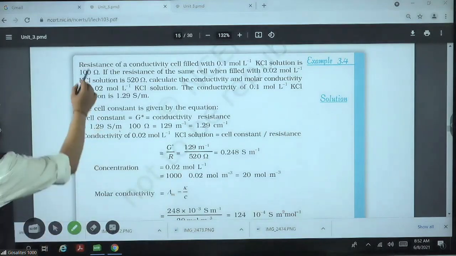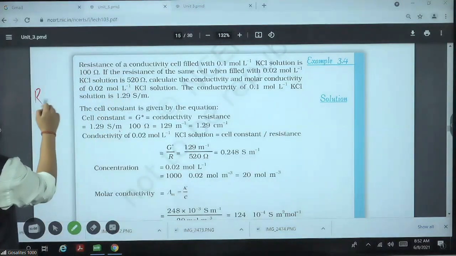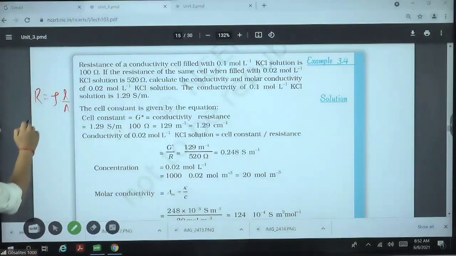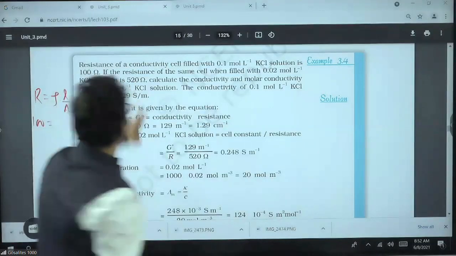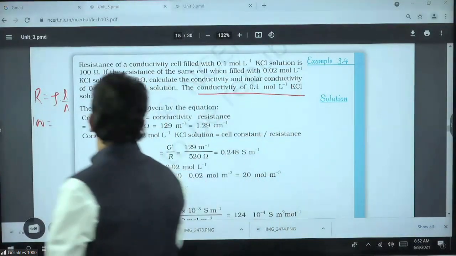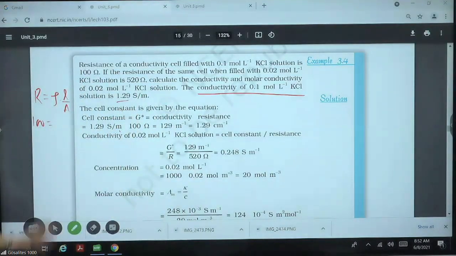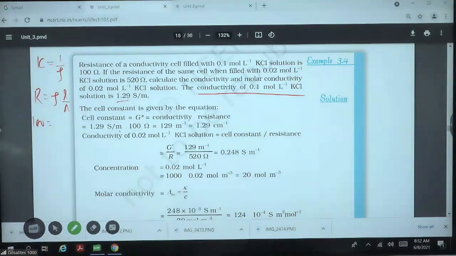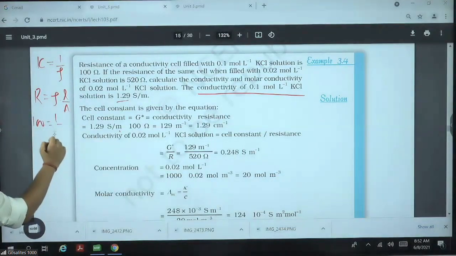Check. First one, resistance. We know only one formula. R is rho into L by A. So resistance is 100. Resistivity, how much is given? The conductivity of 0.1 molar KCl solution is 1.29. Conductivity is given to us, and resistivity is 1 by conductivity. So resistivity will be 1 by 1.29.